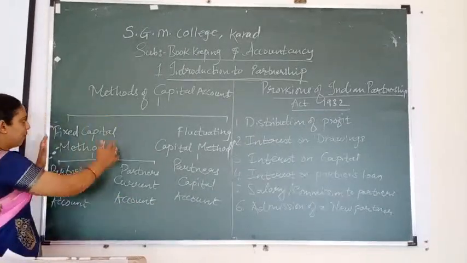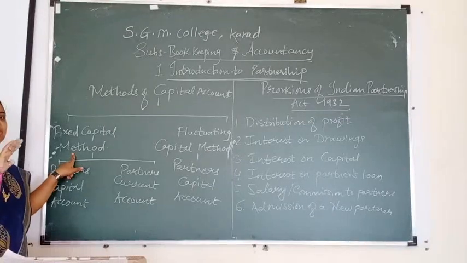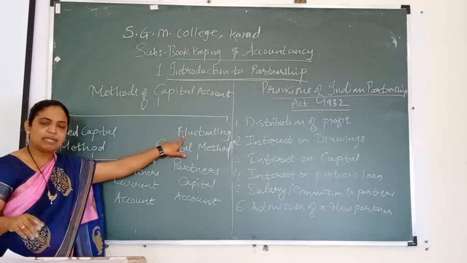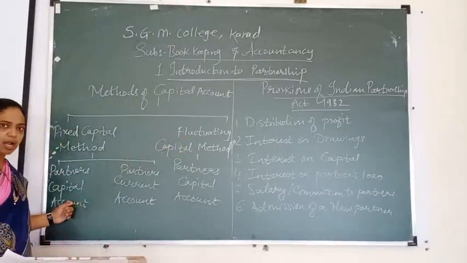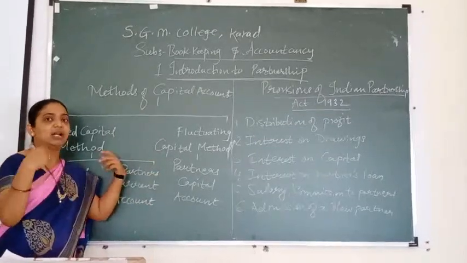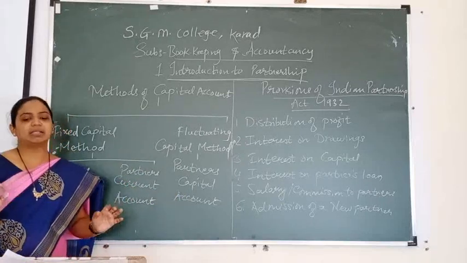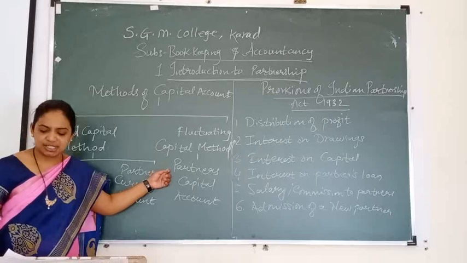Okay, so that was about the fixed capital. By the name itself, the capital is constant every year, no addition, no subtraction. In fluctuating capital, by the name itself, it changes year by year. In fixed capital two accounts are maintained, partners capital and partners current. When partners adopt the fluctuating capital method, only the partners capital account is maintained. So in this method, the balances change every year.